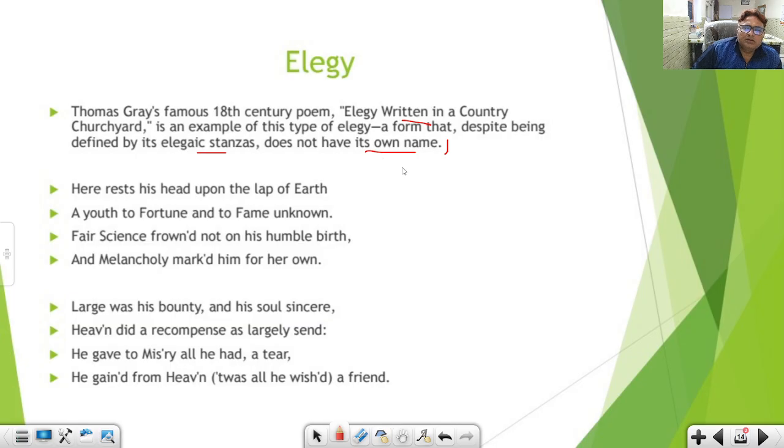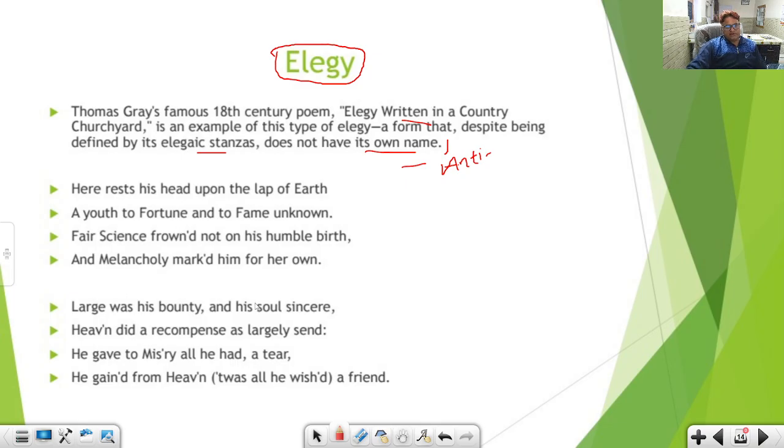So this is not the kind of regular elegy which always weeps or mourns over the death of someone near and dear. Rather, here Thomas Gray weeps over the fate of mankind or the universe. So we call it anti-traditional elegy, or rather, we call it an elegiac poem.